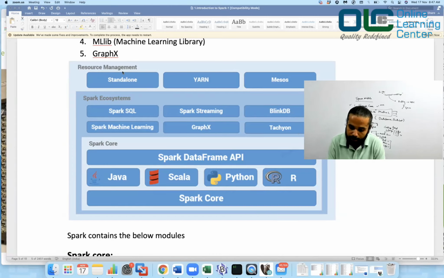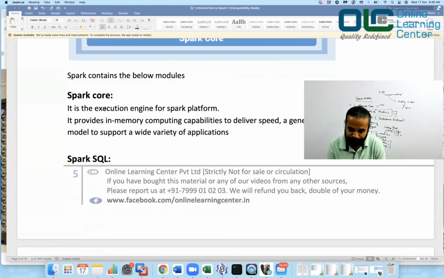Okay. Now, resource management. There are a couple of resource managers, like you have standalone, you have YARN, Mesos, Kubernetes and all. And this resource management can be helpful if you are running a cluster and you want everything to be negotiated by the resource manager, right? So I hope you know what YARN is and what exactly YARN can do for you. If you don't know, I would suggest you look into my Hadoop lessons, where I talked about the Hadoop architecture, right? So let's move on. We'll talk about this as we move on, okay?